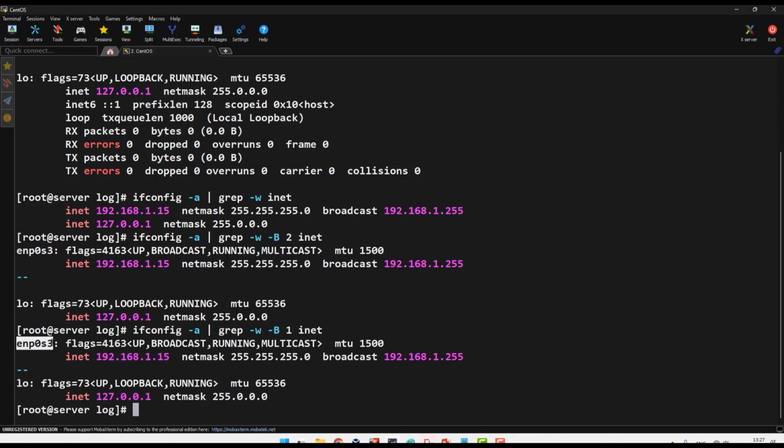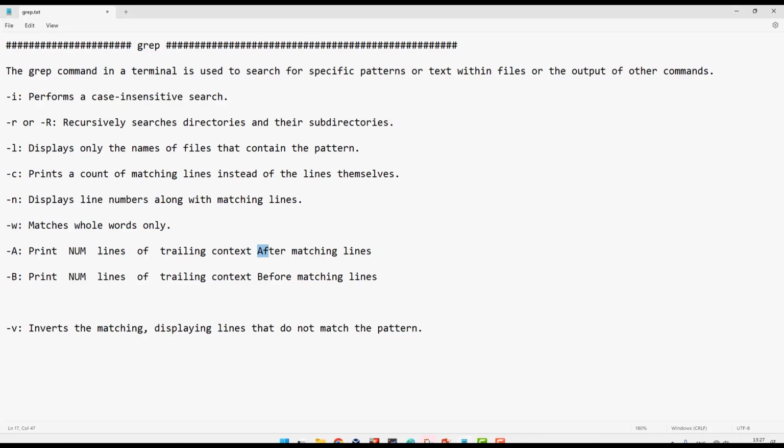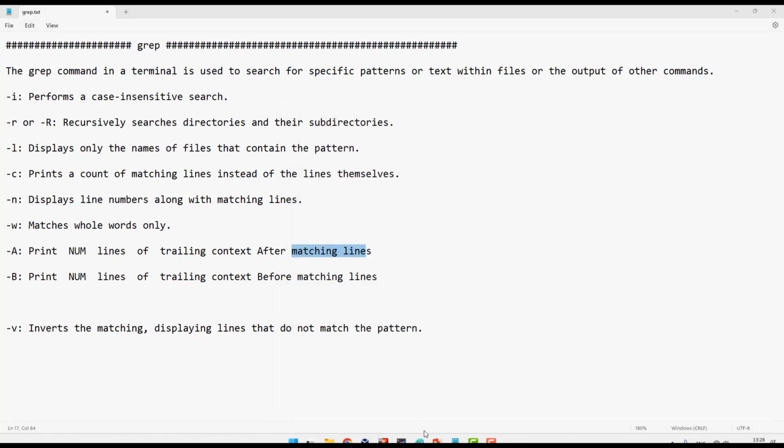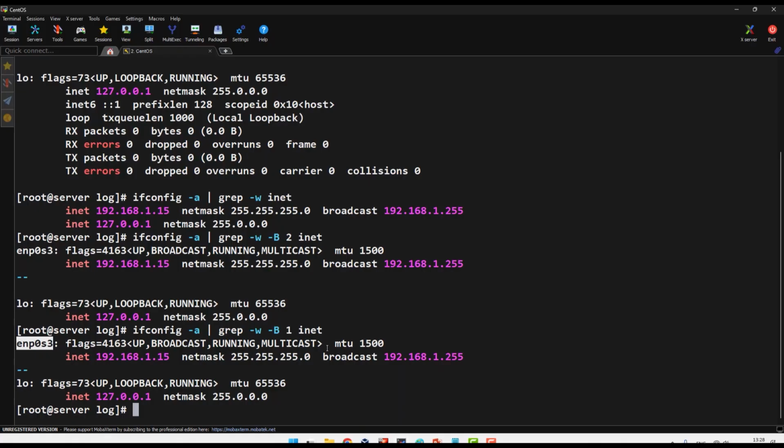Give me 1 line. So for my personal use, B is very useful for me because sometimes I search for one matching line, but I want to see after or before, especially when I work on Ansible. Sometimes I see what's the line before. I was searching for IP or host name. Okay, so for my experience, grep is very, very important.